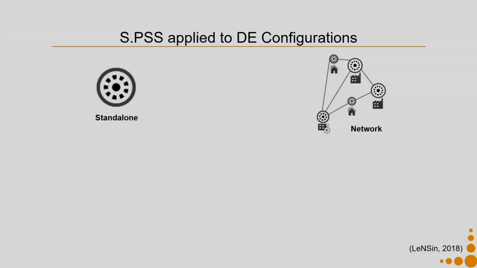So, I am having distributed energy production happening at each individual house. This is a standalone configuration, and you can apply SPSS like Empower has done in this particular context.